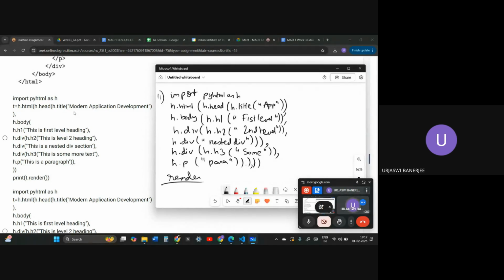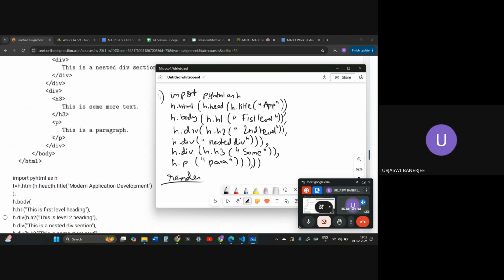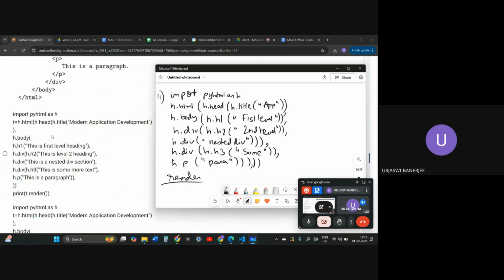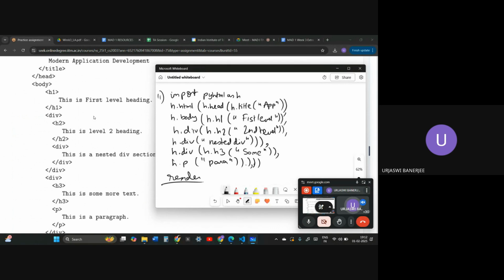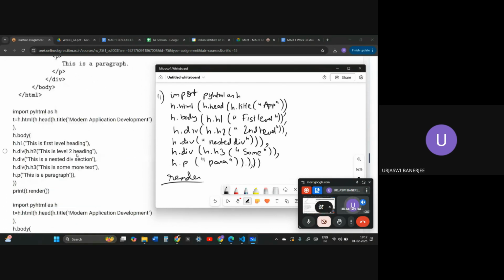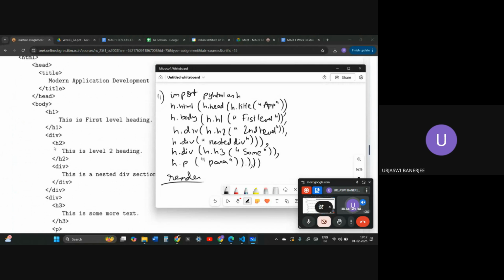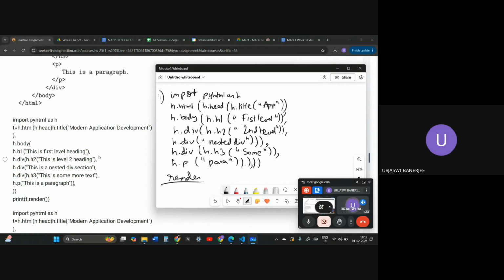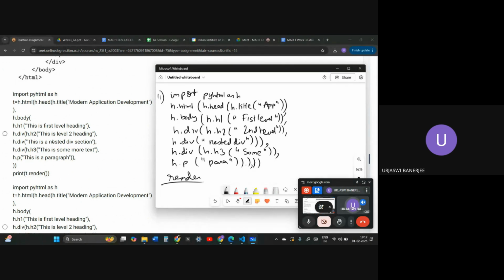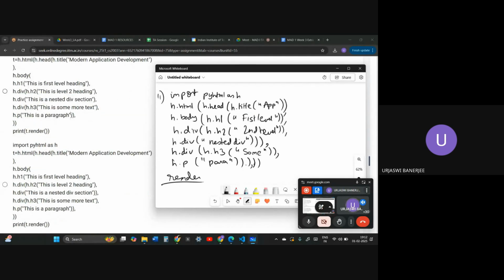h.title, comma, no, no. h.body, h.h1. If I'm not wrong, the headings are wrong. We even have to match the heading. I was lazy in writing the heading, but in the first option, the F in first level heading is not capital, that is why the first option will be wrong.